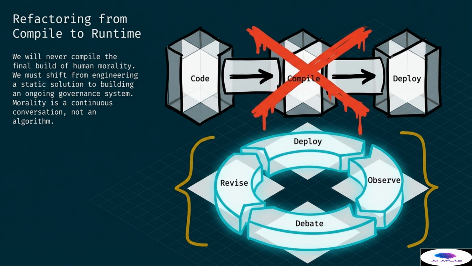By treating alignment as a runtime process, we can adjust the behavior of the machine as our own understanding of ethics evolves. This moves the focus away from finding the perfect set of rules and toward creating a robust process for social and technical oversight. It acknowledges that human values are not a destination, but a journey that we are still traveling together. This cycle ensures that we remain in control of the values the machine is serving.